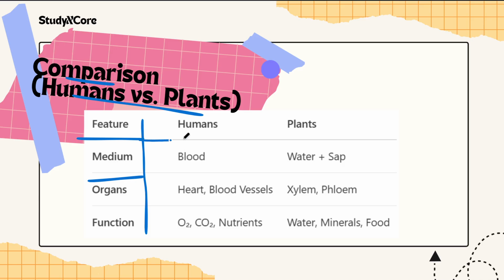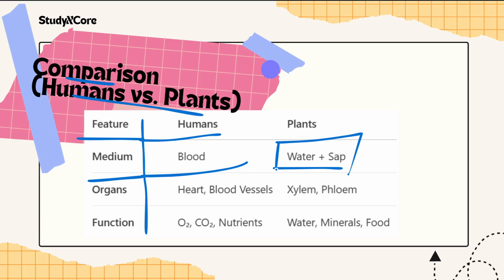Medium means in humans it is blood, and in plants it is water plus sap. The medium through which these substances are traveling.